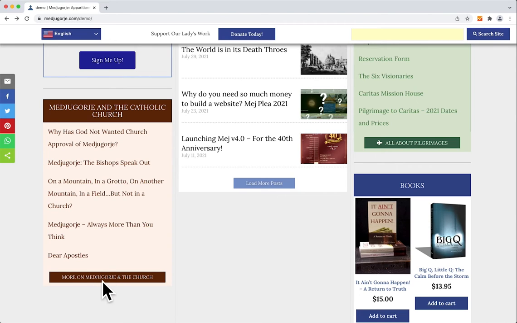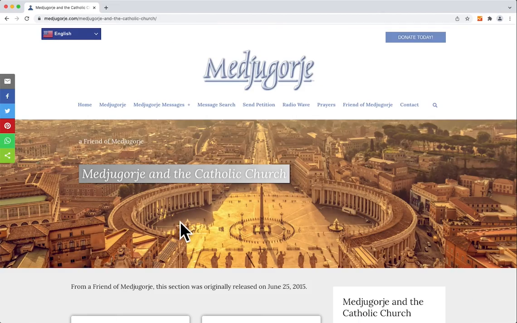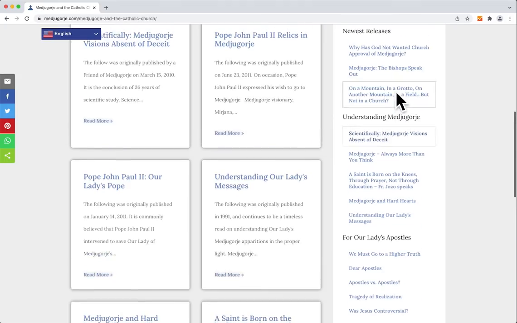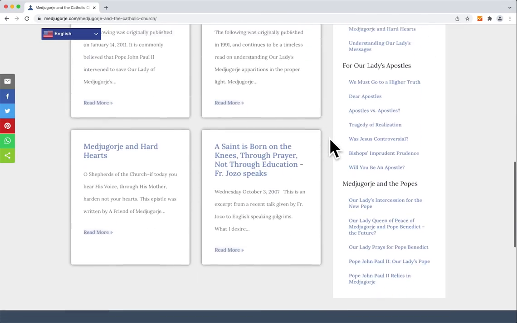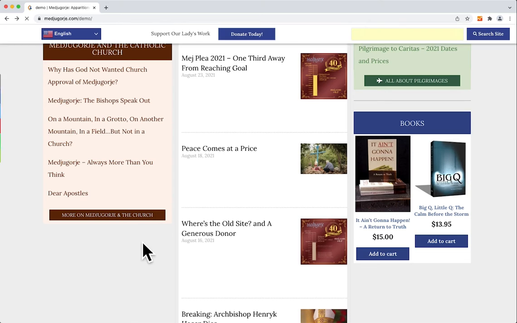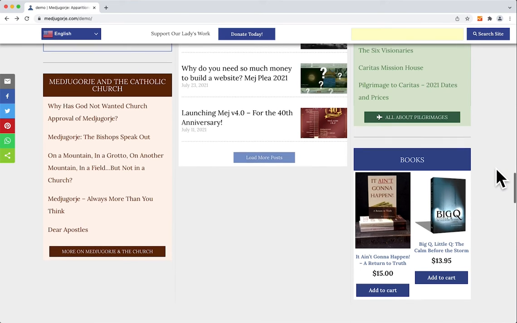So a lot of those things, and if you click on this button that says more on Medjugorje and the Catholic Church, you'll see a lot of information here and a lot of links here to really gain a new way of thinking and a new understanding about Medjugorje and the position in the Catholic Church. And again, it is different from the way a lot of people speak about Medjugorje and the church. So we encourage you to go through and take some time and read through these pages. They're very important to learn and to make them part of your philosophy.